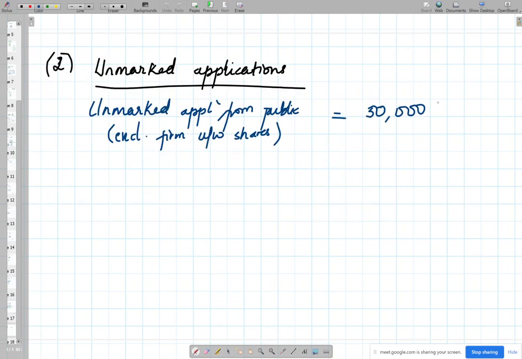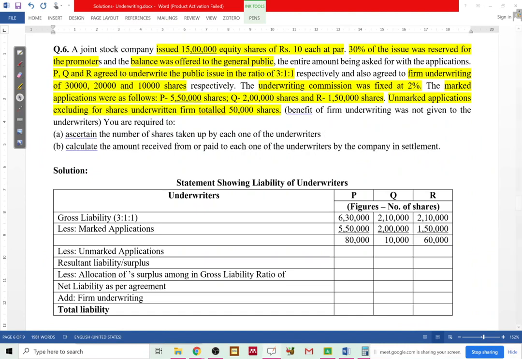But in this case, it's already given to you, 50,000 is the number, right? 50,000 unmarked applications. Now, look at the problem and see whether benefit of firm underwriting is given or not given. That is very important because we need to decide what to do with the firm underwriting shares. So, benefit of firm underwriting was not given to the underwriters. And when it is not given to underwriters, we have to add firm underwriting to the unmarked applications.